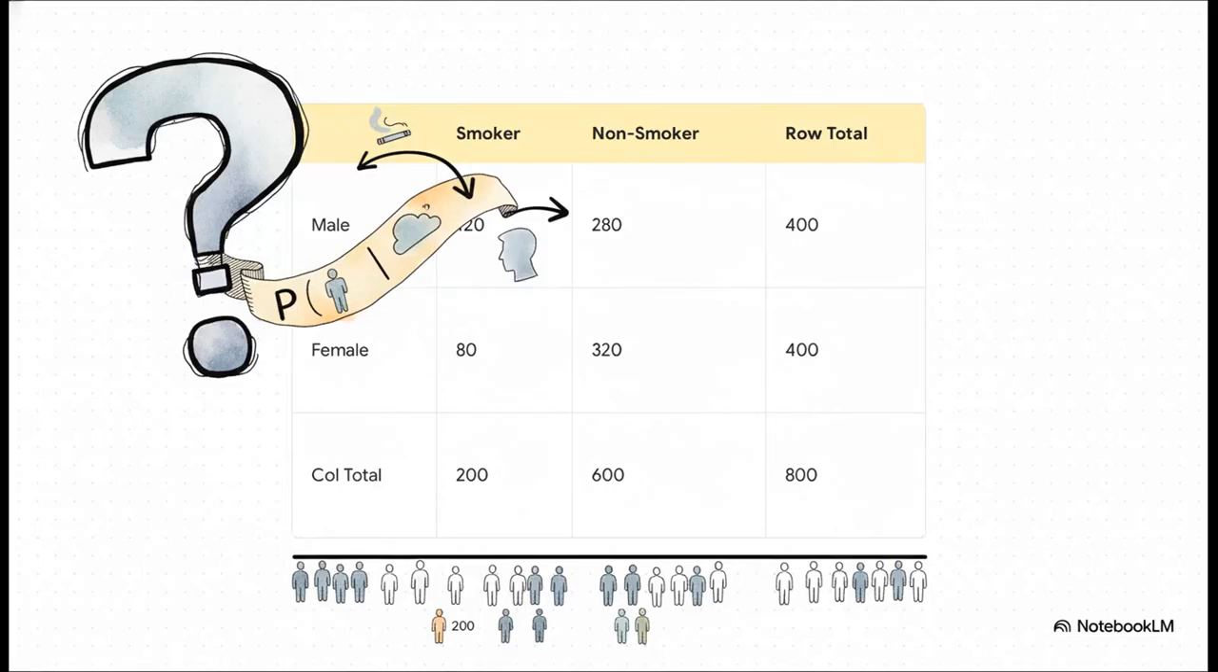So let's put that formula to the test with some real data. This table lays out a survey of 800 people, broken down by gender and whether or not they smoke. We're going to answer this question. What is the probability that a randomly chosen person is a smoker, given that we know they are male? So, our formula tells us we need 2 pieces of information: the probability of being male and a smoker, and the probability of just being male.